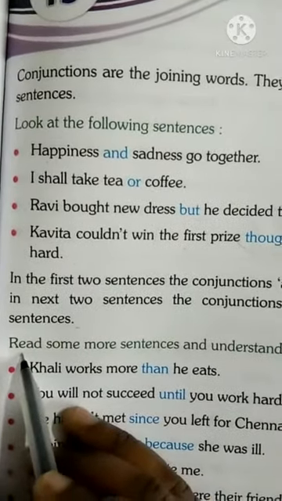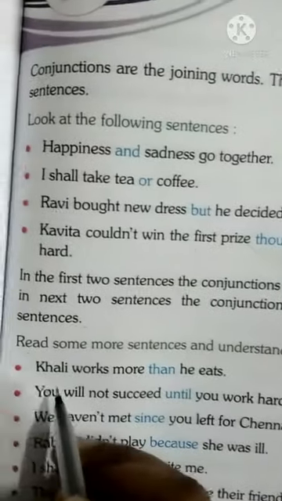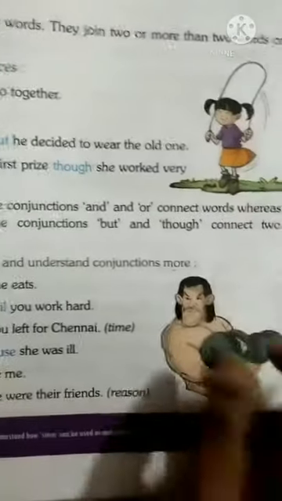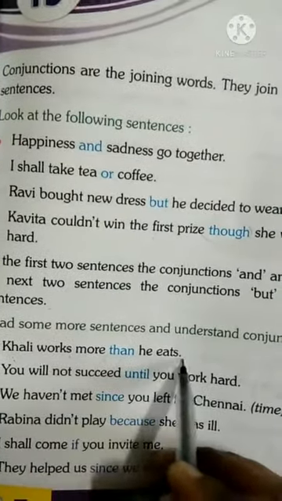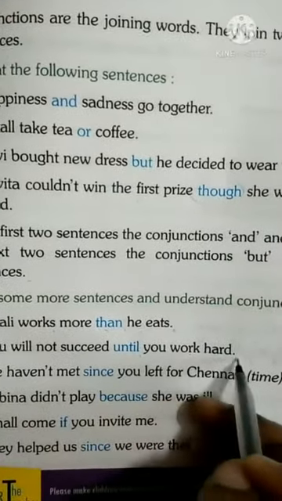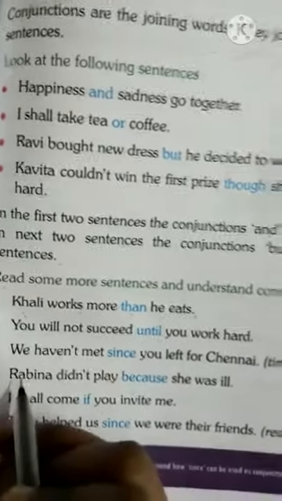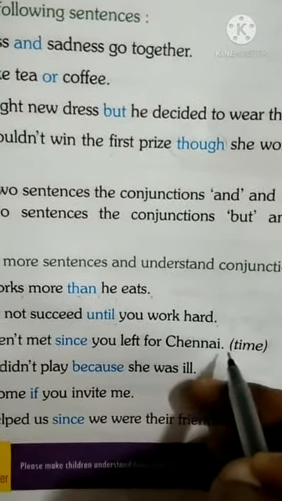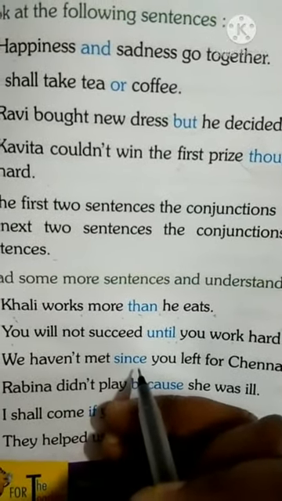So come below, read some more sentences and understand the conjunction more. Khali works more than he eats. This is a picture of Khali. So than is the conjunction here. You will not succeed until you work hard. So until is also a conjunction in this sentence. Okay, come to the next. We haven't met since you left for Chennai. Time is given here, so since is the conjunction here.